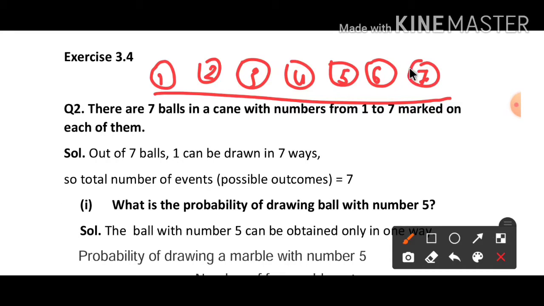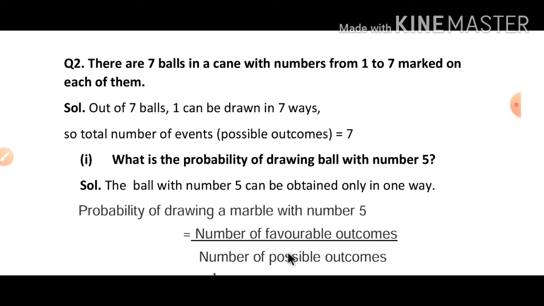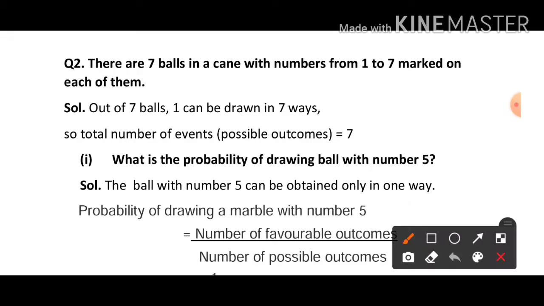The first question asks: what is the probability of drawing a ball with number 5? We have to see that if we draw a ball from that can, the ball which comes has the number 5 written on it. So the ball with number 5 can be obtained in only one way. Here you can see that each ball has a different number. This is 5, 6, 7. Only one ball is there with number 5.